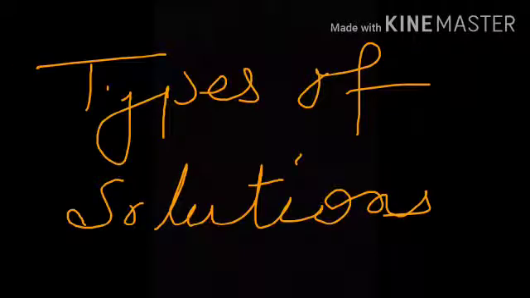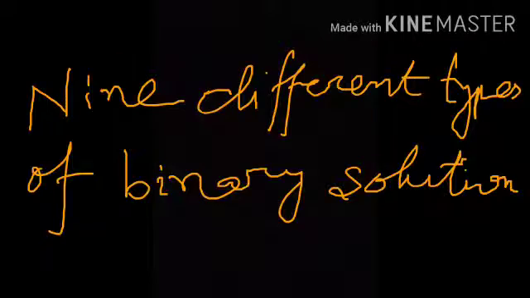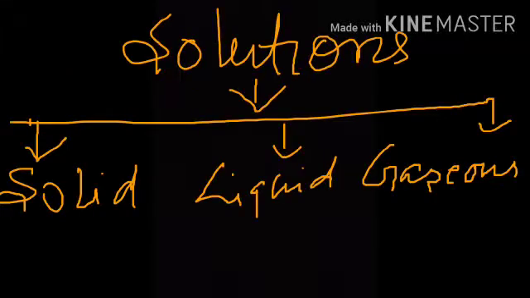Now we will discuss types of solutions. In a binary solution, any of the three states can act as a solvent or solute. The 9 different types of binary solutions are possible, and these have been further divided into 3 types of solutions depending on the nature of the substance acting as a solvent.